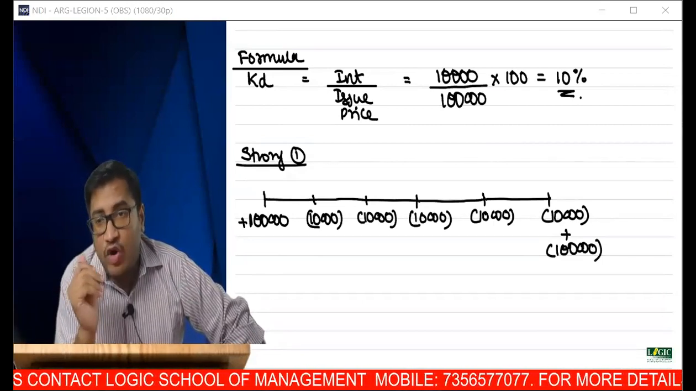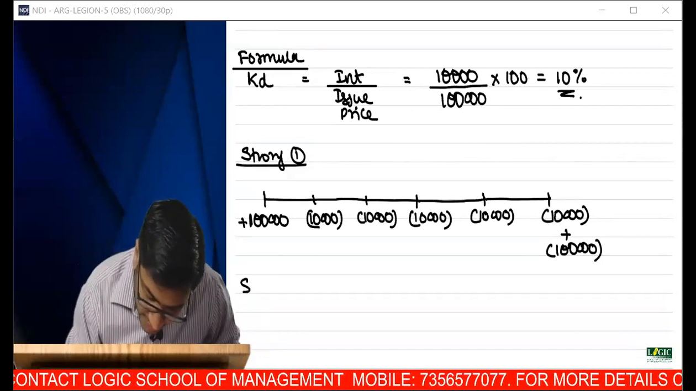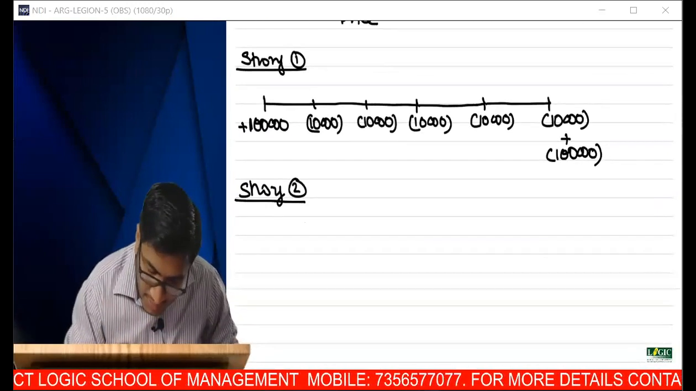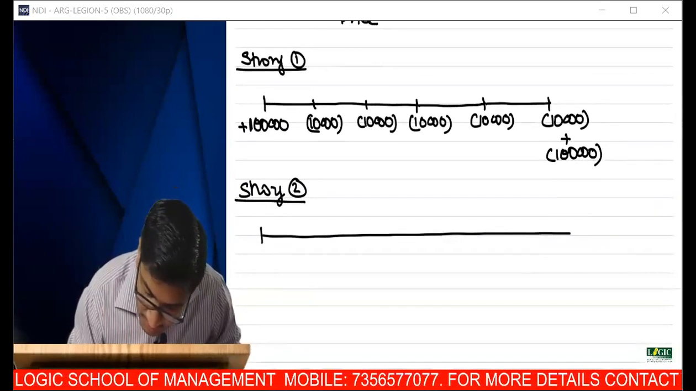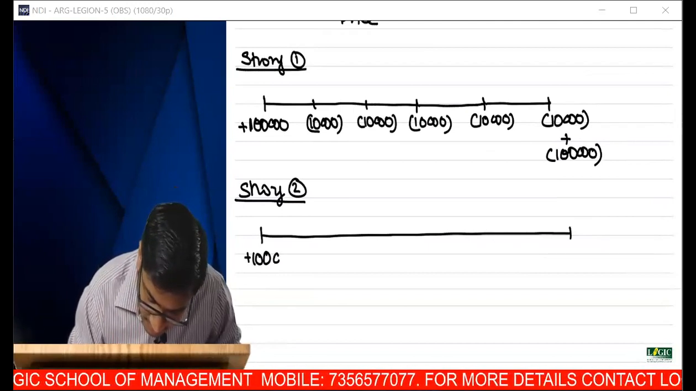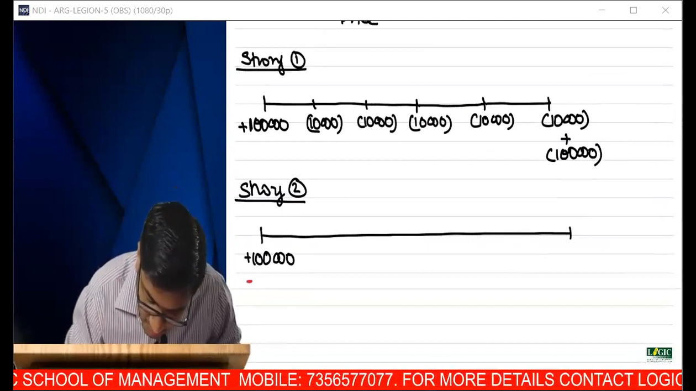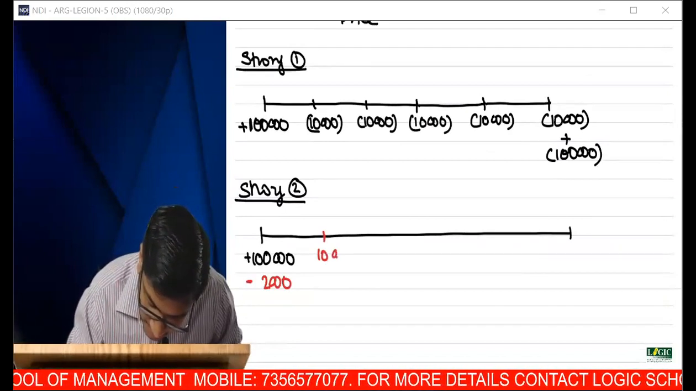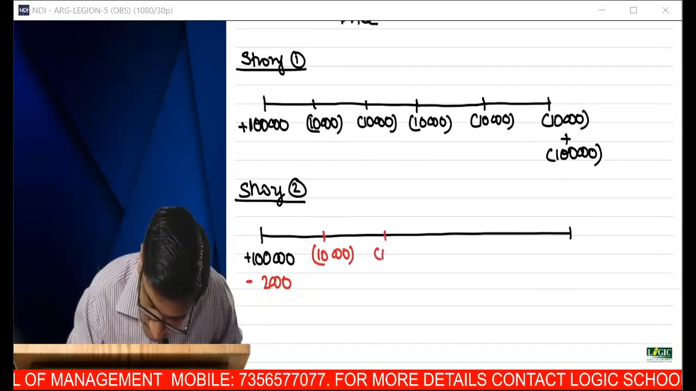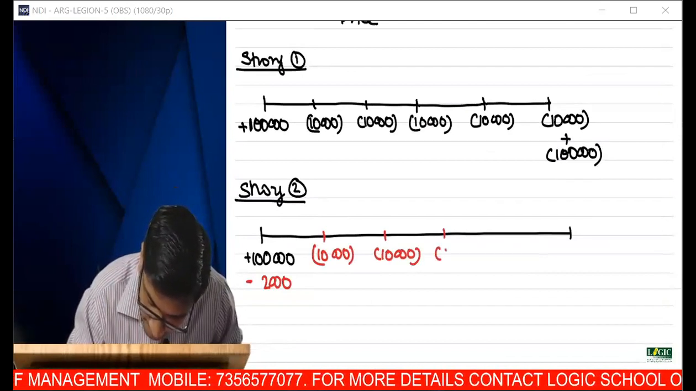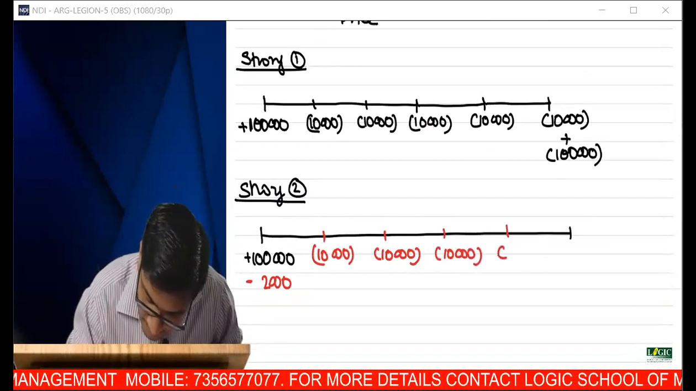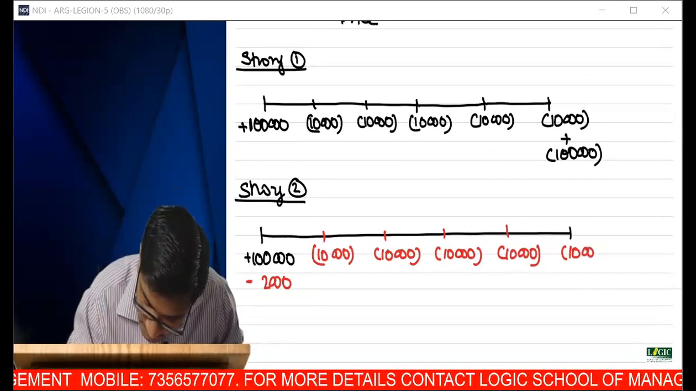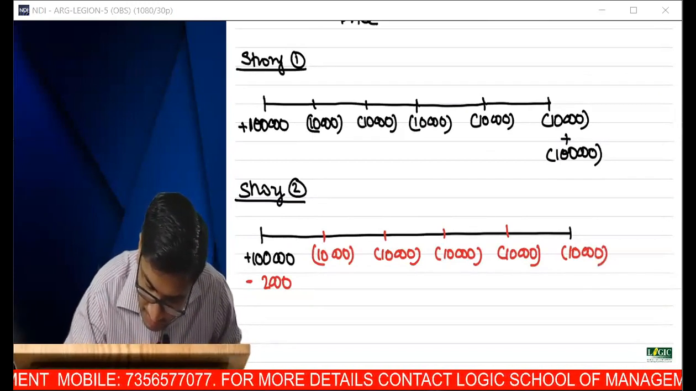Now let's apply the same formula in the second story. What was story number 2? Tell me, how's the number line? Sir, 1 lakh received. But there is an issue cost of how much? 2,000. And 10,000 interest. Followed by, I have to repay 1 lakh.